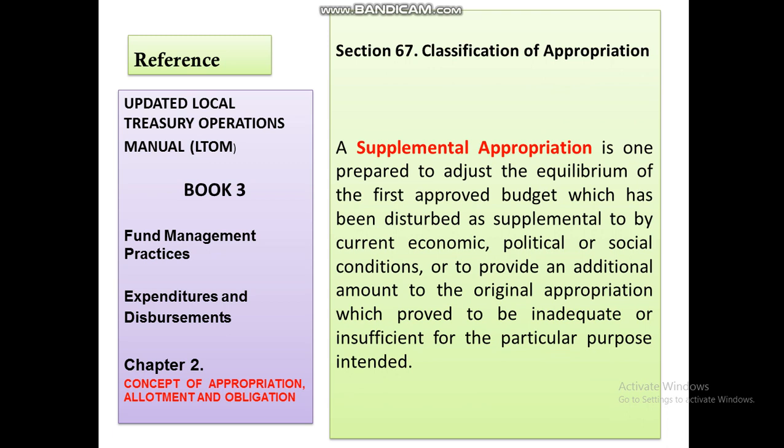Kahit meron na pong annual plan or annual budget na ginawa or annual appropriation, this supplemental appropriation ay siyang tumitimbang kung mayroon pong kulang sa na-approve na budget. Kung di man kulang, siya yung ginagamit para as an additional amount. Okay?